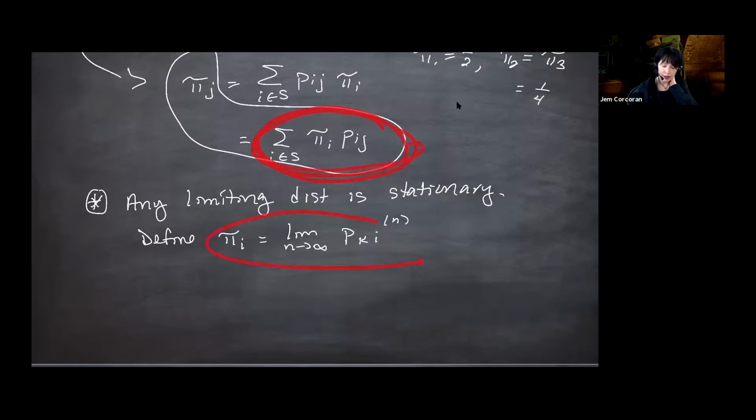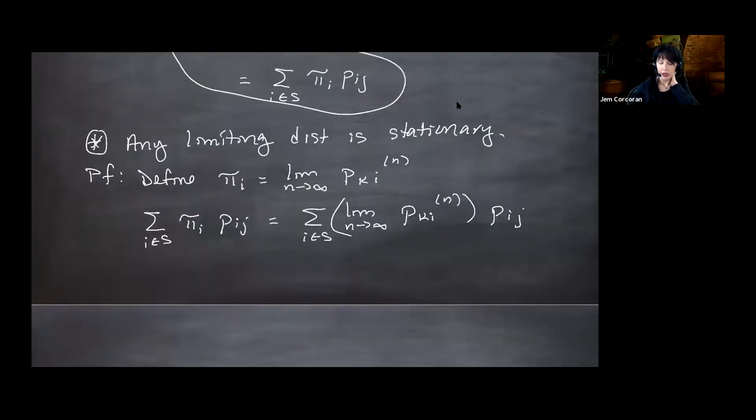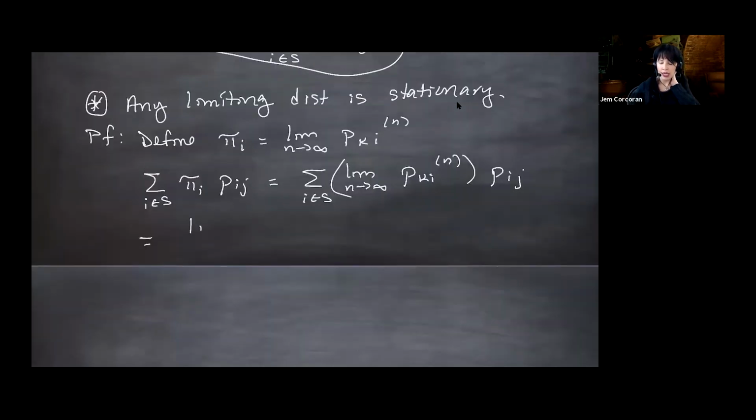So this is the proof. Define this, and then look at the right-hand side. This is the sum over i of pi i Pij, and this is the sum over i of the limit as n goes to infinity of Pki^n, times Pij, and then I interchange the limit and the sum, so Pki^n Pij.